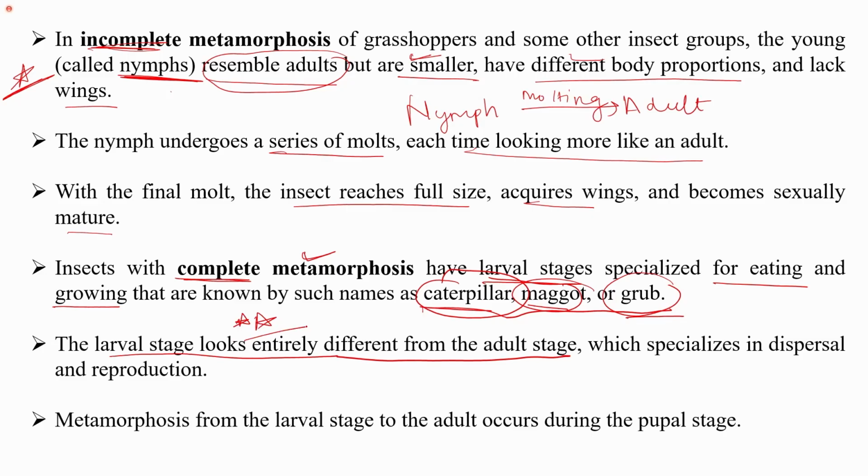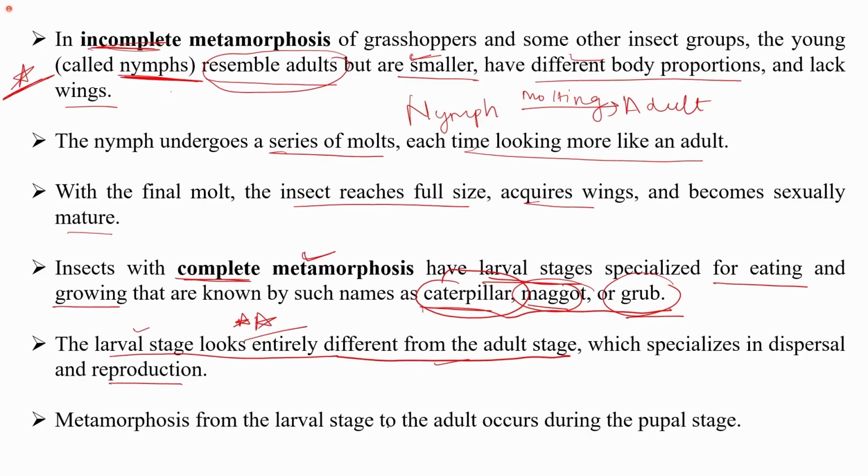This is a complete metamorphosis, a complete change in the morphology, a complete change in the form, in which the larval stage looks entirely different from the adult stage, which specializes in dispersal and reproduction. So the adult stage has reproductive organs developed. The young larval stage does not. Although this is also the case in the nymph, in nymphs the morphology or the outer structure or the form is almost similar to the adult, just that the size is smaller.